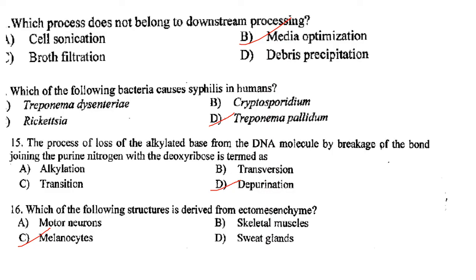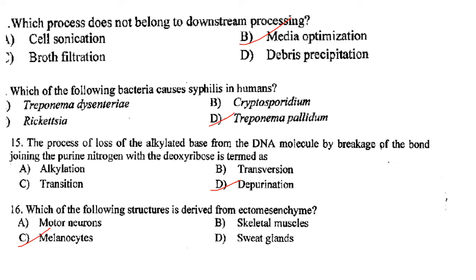Then, which process does not belong to downstream processing, that is media optimization? Answer is option B. Then, which of the following bacteria cause syphilis in human? It is Treponema pallidum. Answer is option D. The process of loss of alkylated base from DNA molecule by breakage of the bond joining the purine nitrogen with the deoxyribose is termed as depurination.